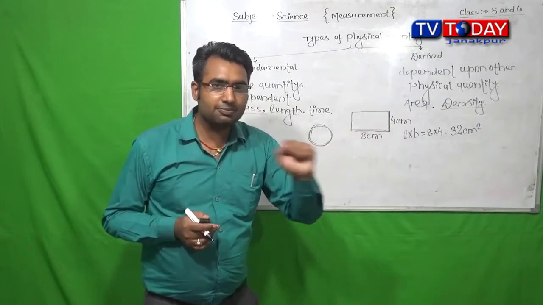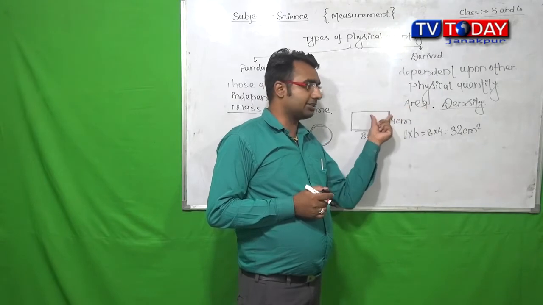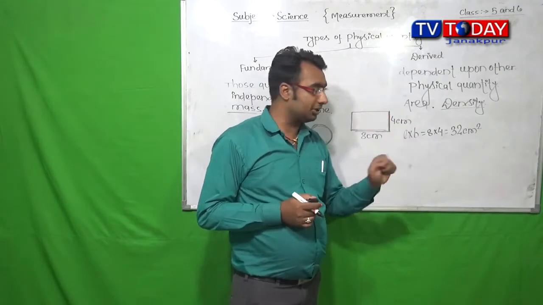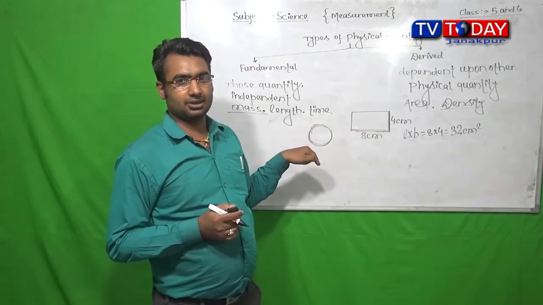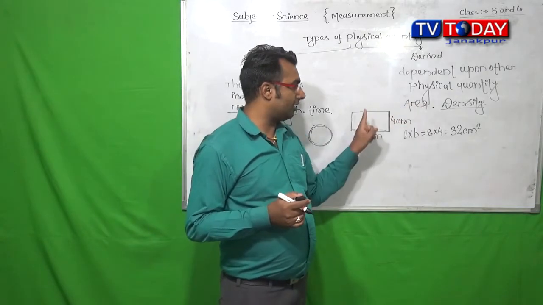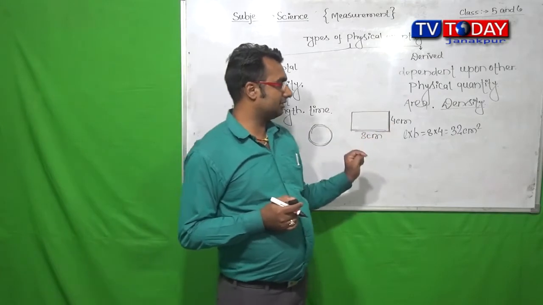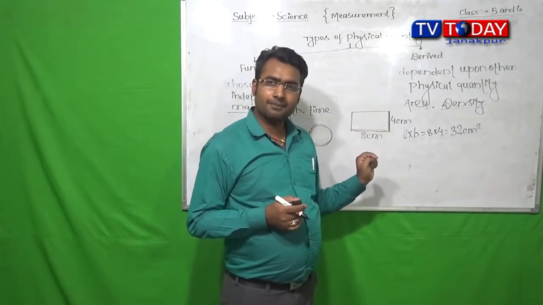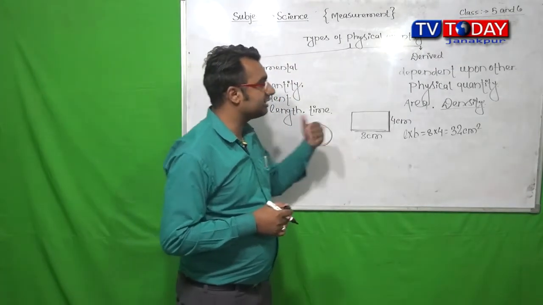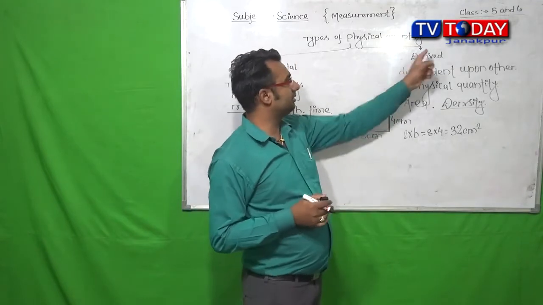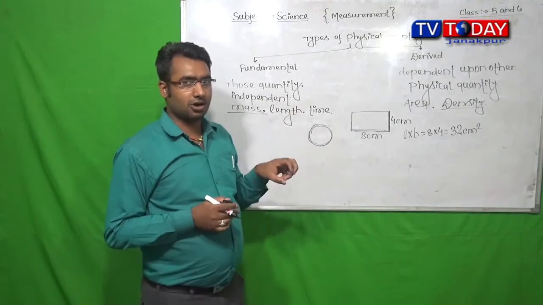It means, in simple words, we can say that the area of a rectangle depends upon the length and the breadth of this rectangle. Okay? So this is known as the dependency of quantity.